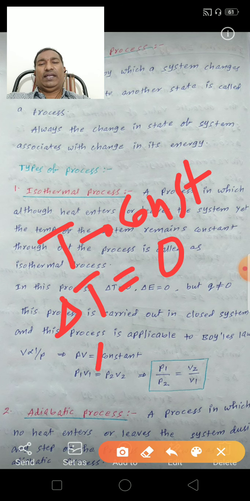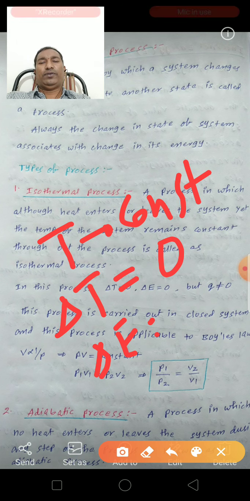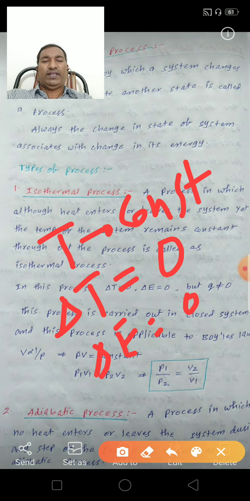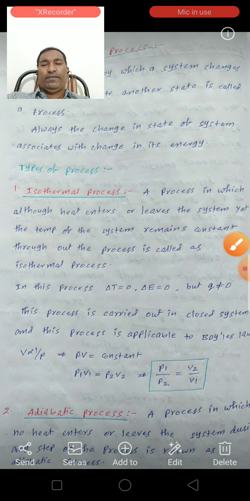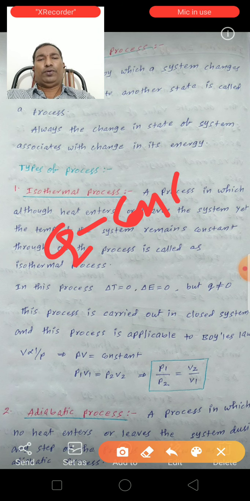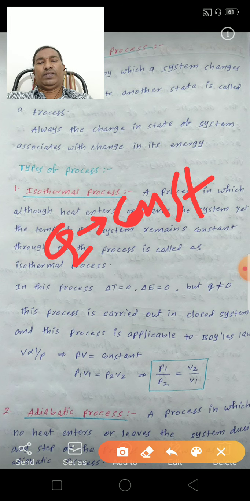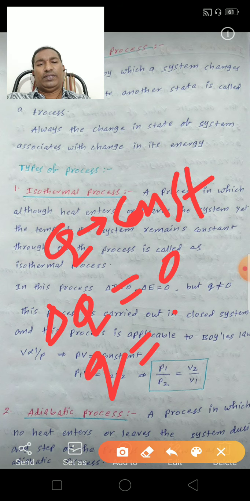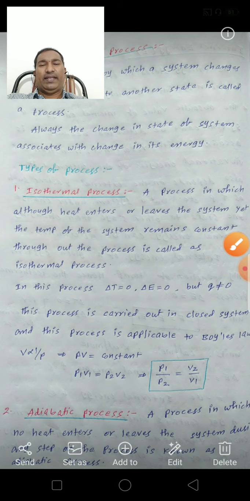Then del E is also 0 for an isothermal process, because the change of internal energy is associated with the temperature. For an adiabatic process, Q is constant, so the change of Q is equal to 0, or Q is equal to 0.